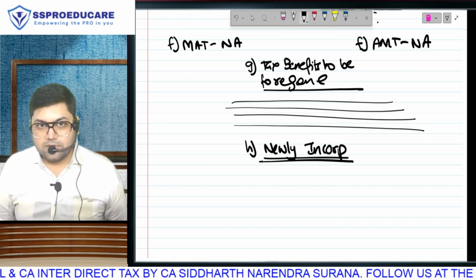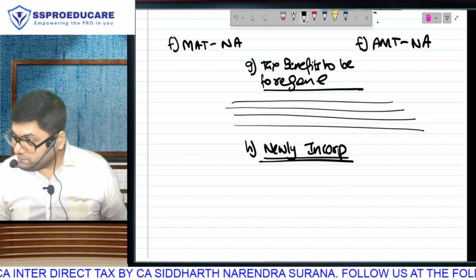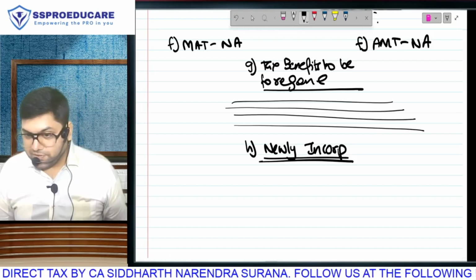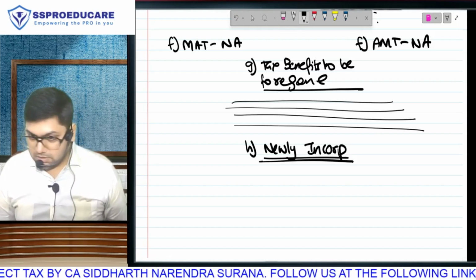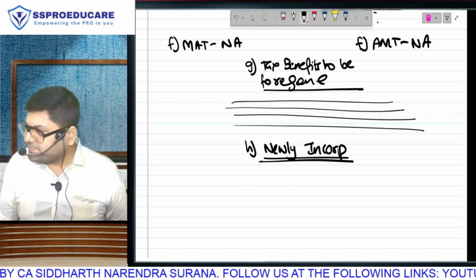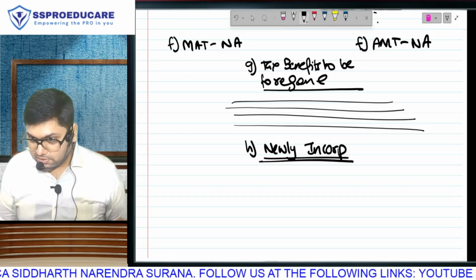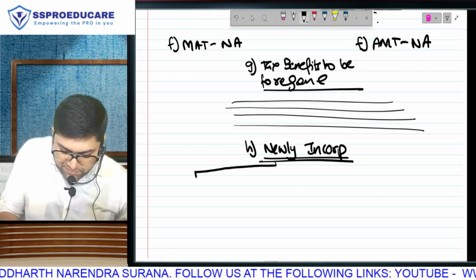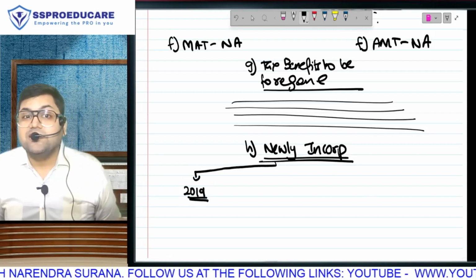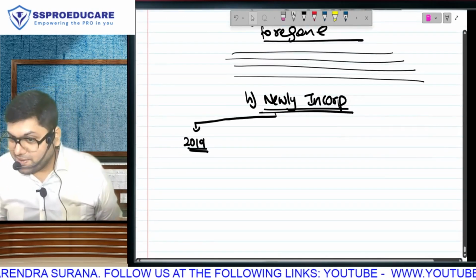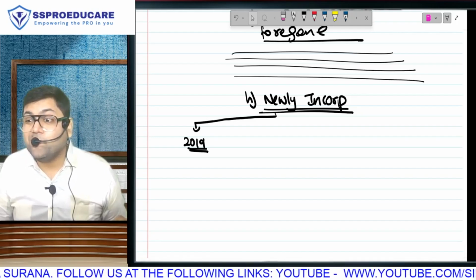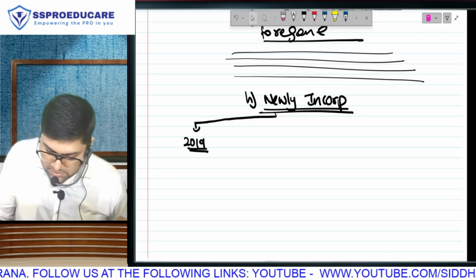Look, this is where the knowledge of history will help you. When I wrote the sections of the new regime for the first time in yesterday's class, I gave you the year in which the respective sections were brought. 115BAB was brought in 2019 in the ordinance, on 20th September 2019.